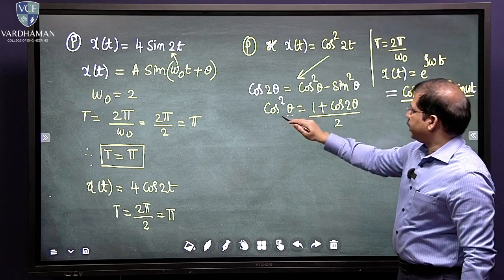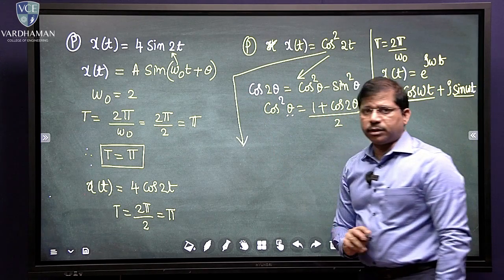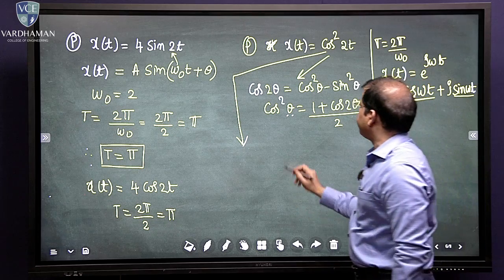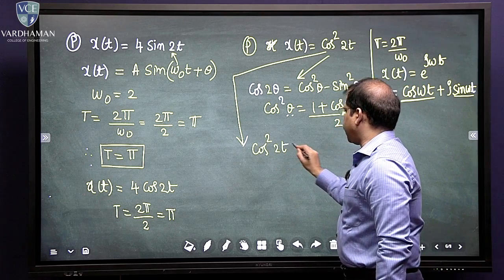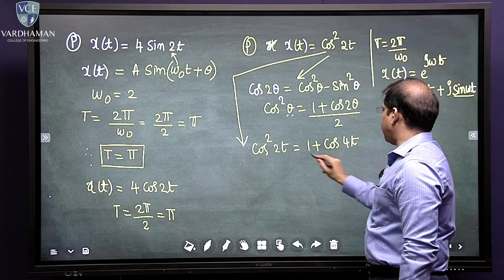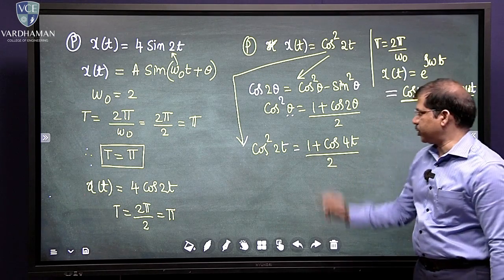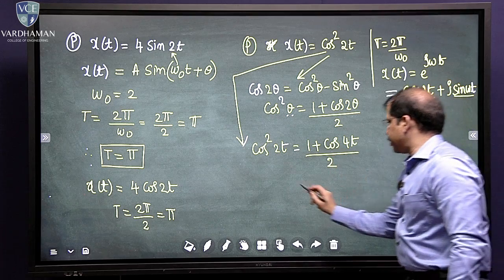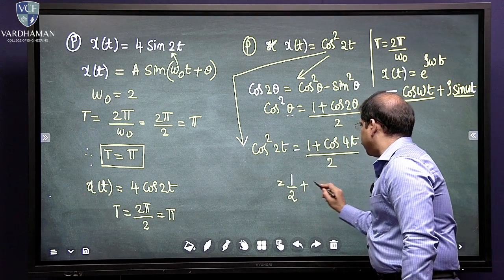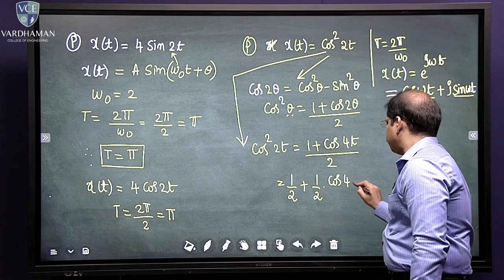So you apply that formula here. How do I write this in terms of cos 2 theta? Cos square 2t equals 1 plus cos 4t divided by 2. That way I can write it down using this formula. Now I can separate this as 1 by 2 plus 1 by 2 cos 4t.